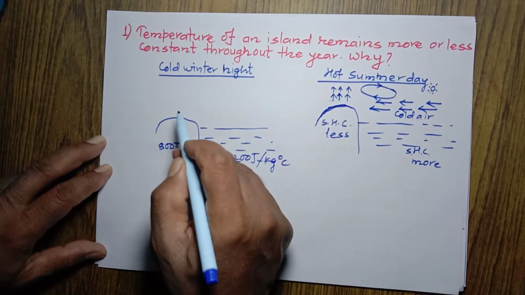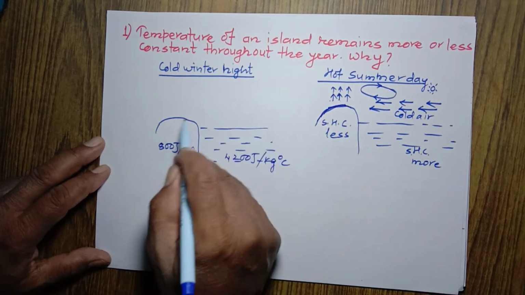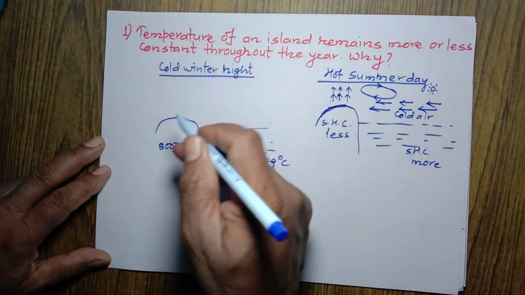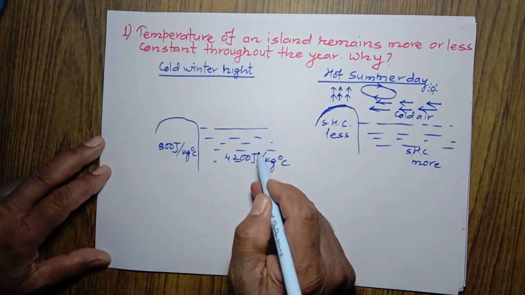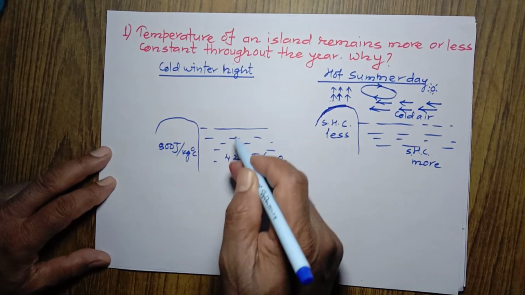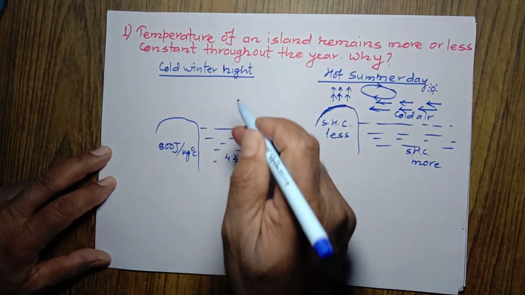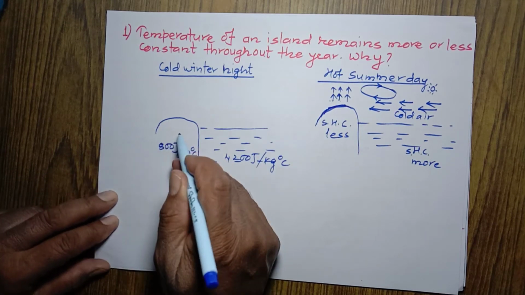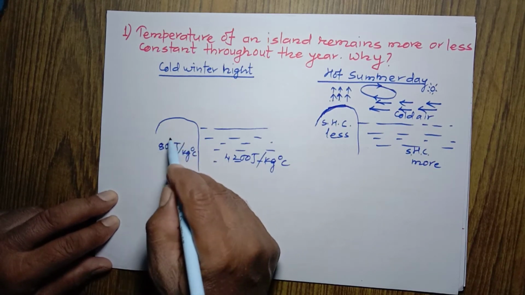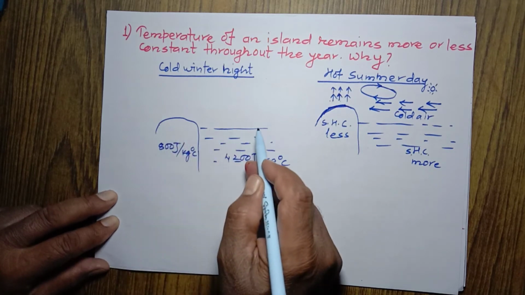This way, both of them are heated in the daytime, but at night what happens? Both of them lose heat energy. If a substance has high specific heat capacity, then it takes a long time to cool down. That's why water takes a long time to cool down, but the substance having low specific heat capacity takes very short time to cool down. That's why land becomes colder than water.